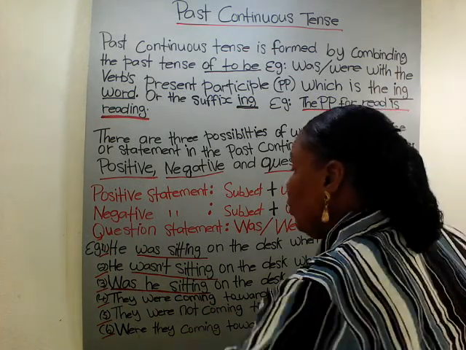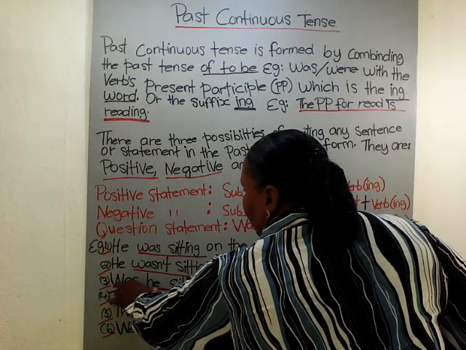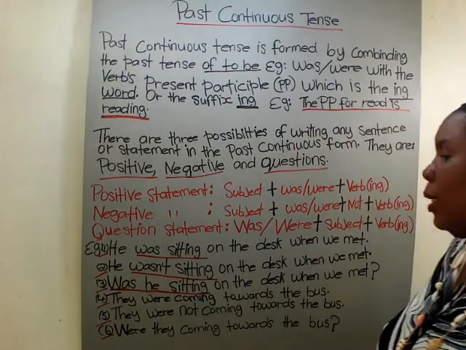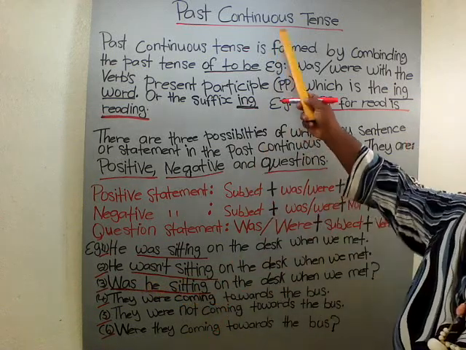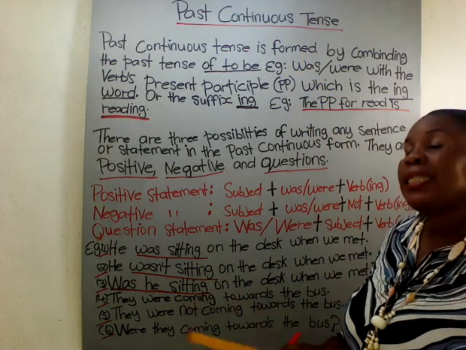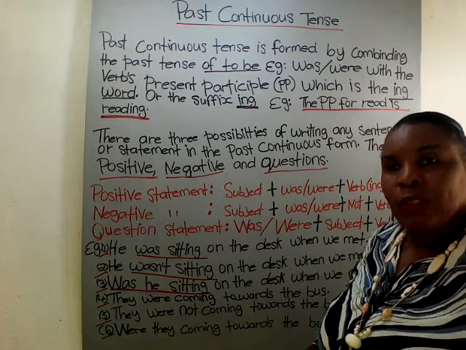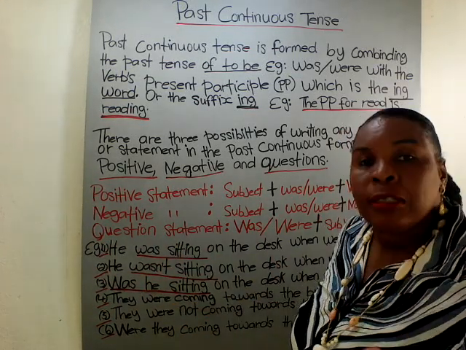I could even take out the subject. Let's take out the subject. So was and sitting would be the past continuous, and he would be the subject.